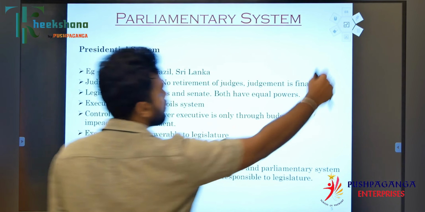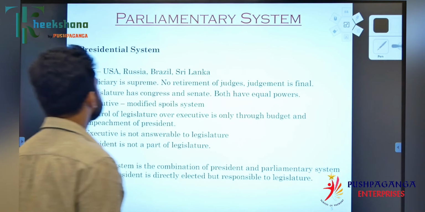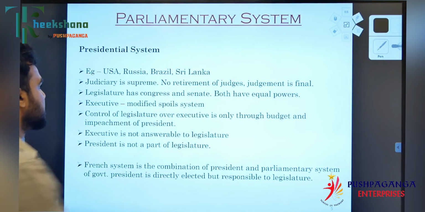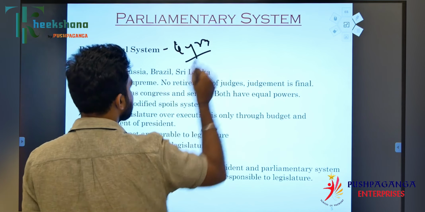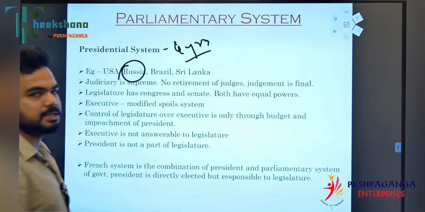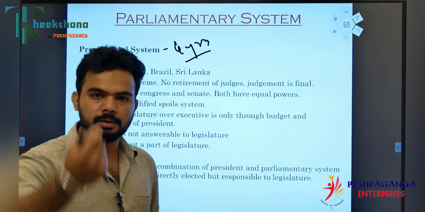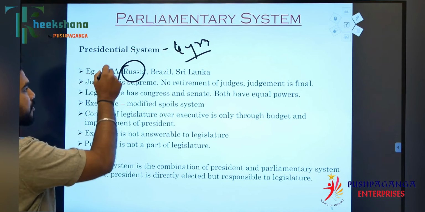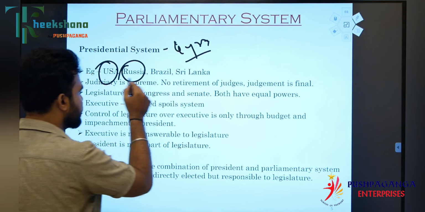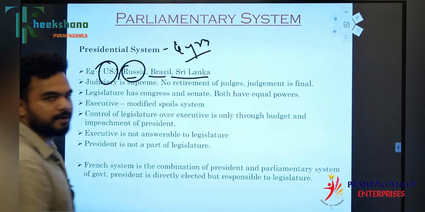So now, the presidential form of the government. In which places does the presidential form of the government exist? The tenure in the presidential form of the government is 4 years, except in Russia, because recently they have made an amendment, making it 5 years, 6 years. The presidential form of the government exists in USA, Russia, Brazil, Sri Lanka and other countries.